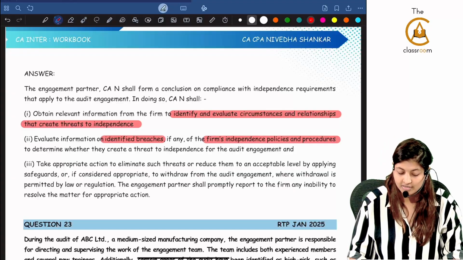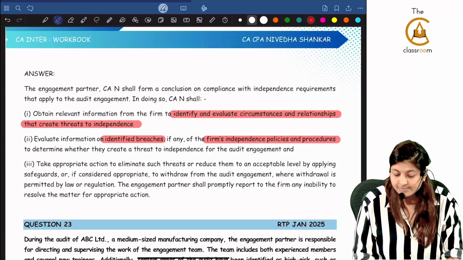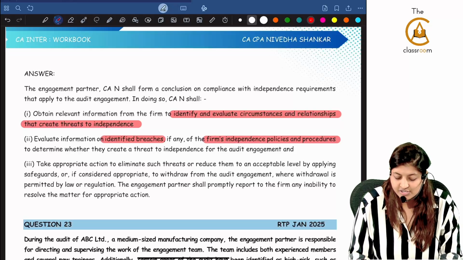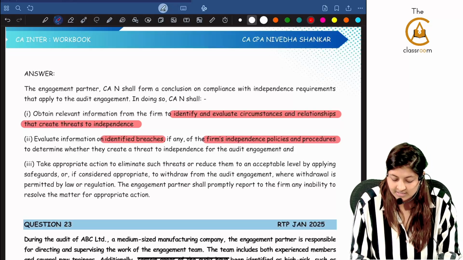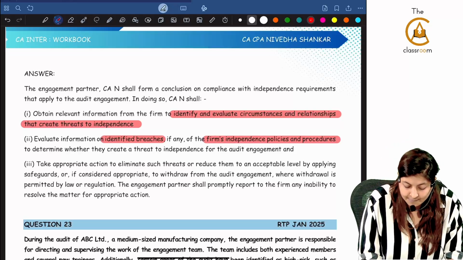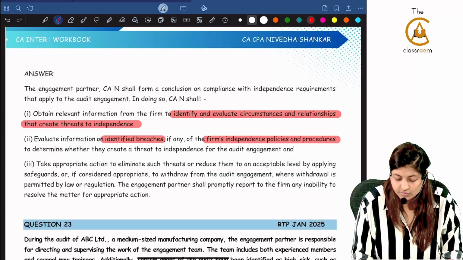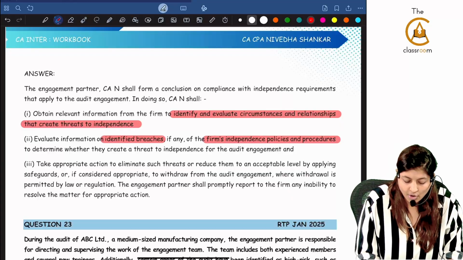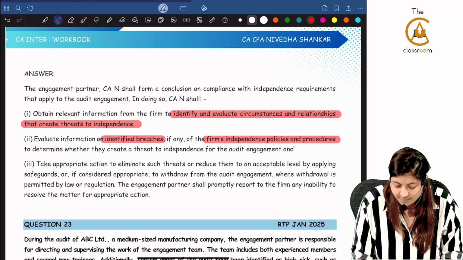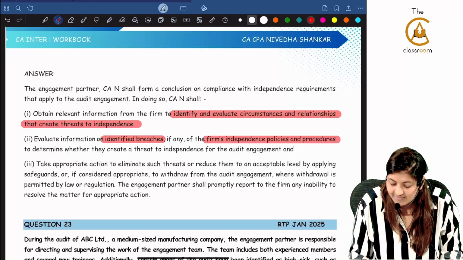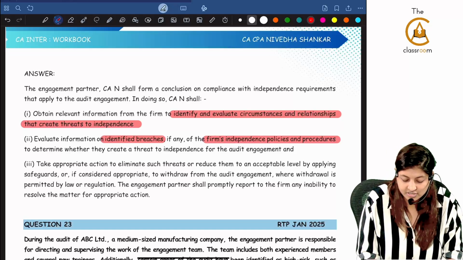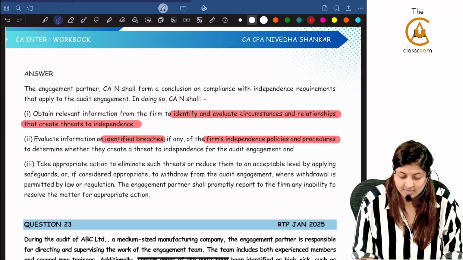Independence means what? You will have to see. The engagement partner, CAN, shall form a conclusion on compliance with independence requirements that apply to the audit engagement. In doing so, CAN shall obtain relevant information from the firm to identify and evaluate circumstances and relationships that create threats to independence.